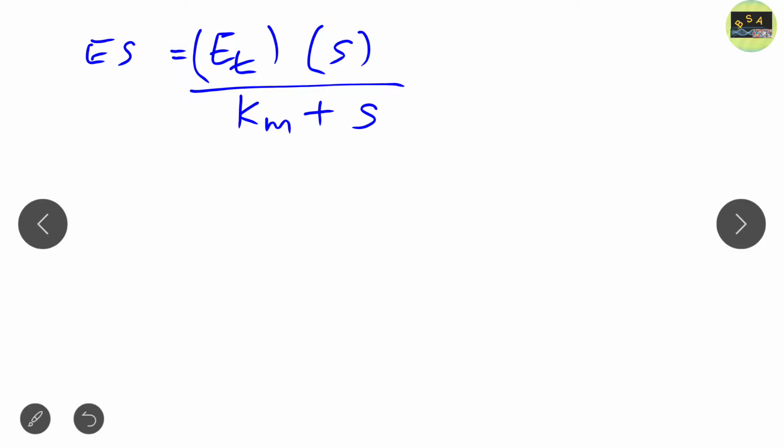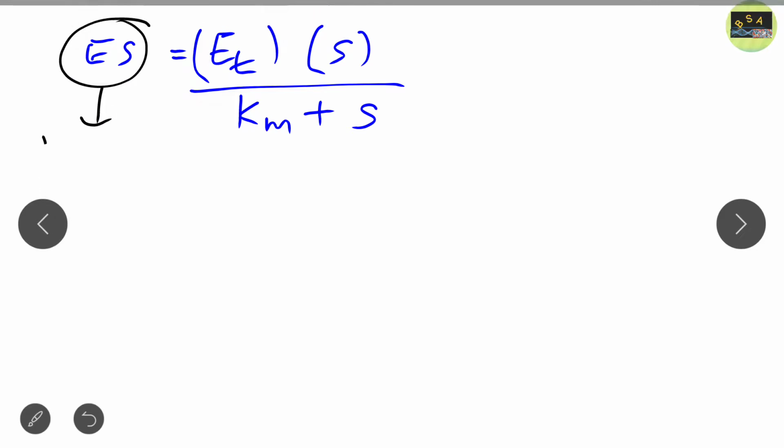We just put the Km in place of that. So the equation now becomes like this. Now we express V naught in terms of ES. So what are we now going to do? We are going to put V naught in place of ES.